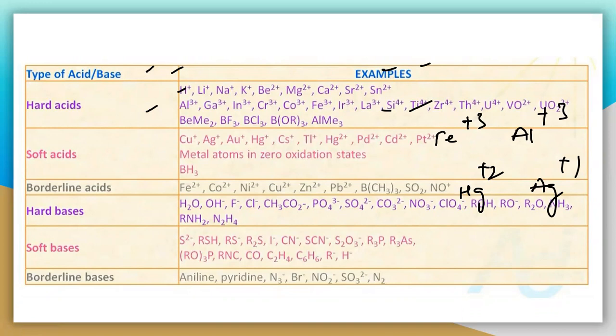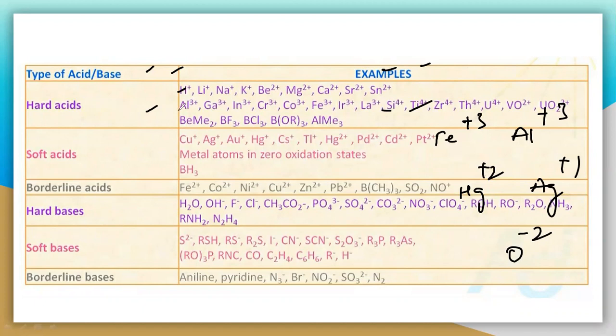You know that the positively charged species are called acids. Now see here, is it an acid or a base? The other thing is that there is oxygen also, O minus 2. So O minus 2 is a base because it is an anion, and the cations Fe plus 3, Al plus 3, Hg plus 2, Ag plus 1 are all simply the cation acids. Now you have to understand here whether Fe plus 3 and Al plus 3 are hard or soft acids, and whether oxygen is a hard or soft base.